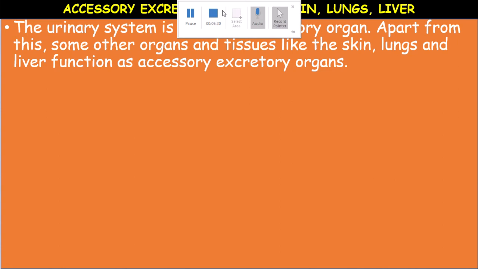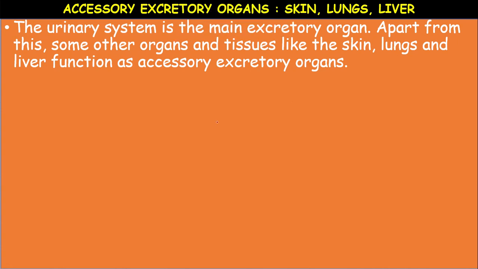Accessory excretory organs means the organs which are involved in the excretion indirectly, or the part-time function of those organs is excretion. The main excretory organ is the urinary system. Apart from this, some of the other organs and tissues like skin, lungs and liver function as accessory excretory organs.